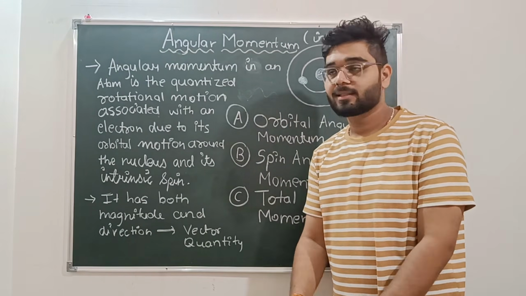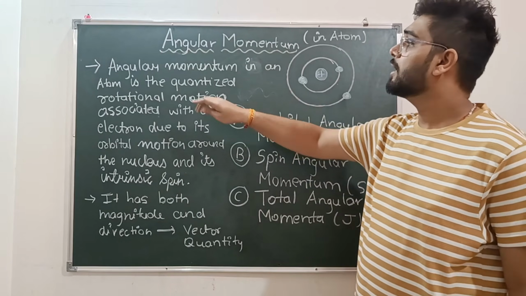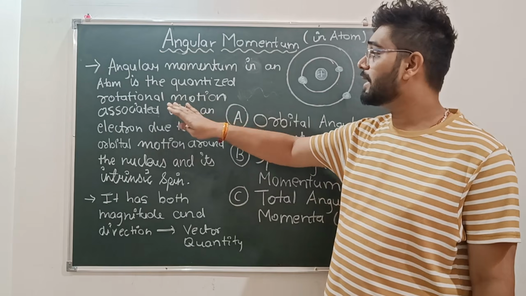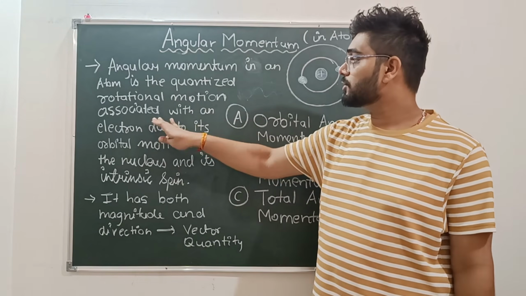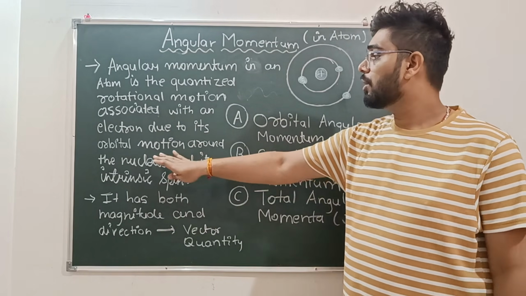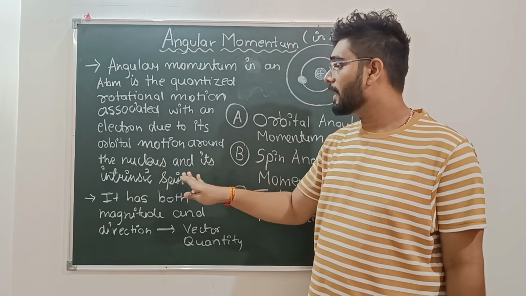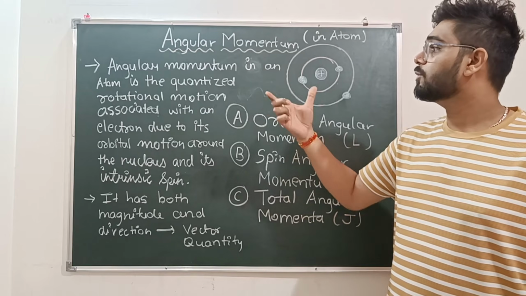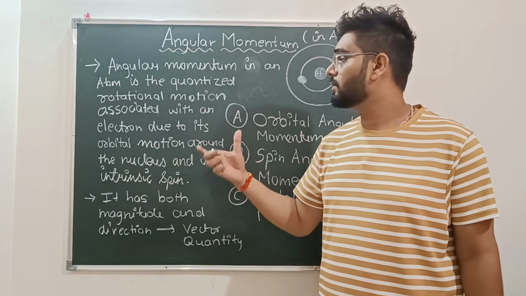So, what is angular momenta? Let us first of all define it. Angular momenta in an atom is a quantized rotational motion associated with an electron due to its orbital motion around the nucleus and its intrinsic spin. So what is angular momentum? Angular momentum क्या होता है? एक quantized rotational motion होता है associated with electron.